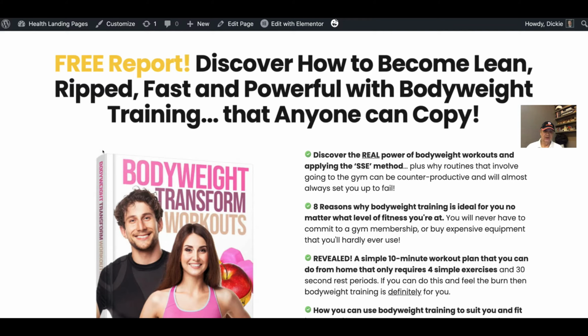Second, after that, we do our planning in our marketing sales funnel system. So we need to set up all this foundation, page by page. Now you notice that this is my landing page, with the free report, "Discover how to become lean and repeat," then a PowerPoint and body weight. You can use the Elementor widget by tagging the title and things like that.